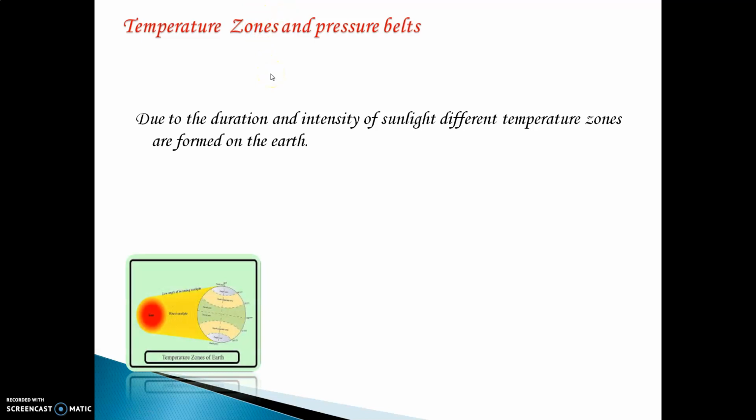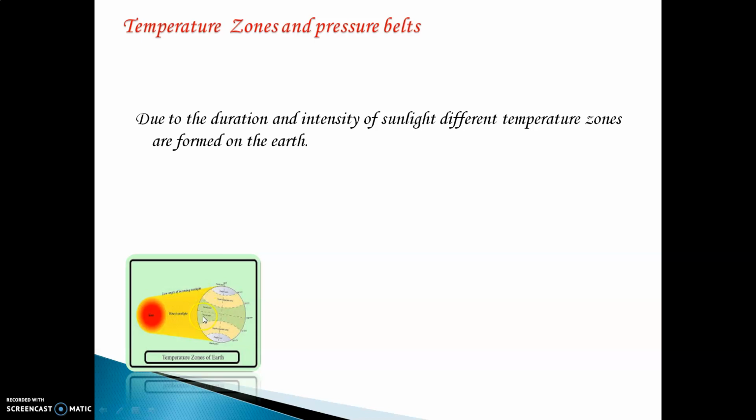We will now learn why these temperature zones occur on the earth. You will see over here there is a sun. This is the earth. All of us know the sun rises in the east and sets in the west. You will see these yellow color sun rays over here. Can you see these sun rays are all of equal length? No. You will realize that the sun rays which fall near the equator fall direct or perpendicular, and as the sun rays go up towards the North Pole and the South Pole, it becomes lesser and lesser. Because of that reason, temperature zones are formed.